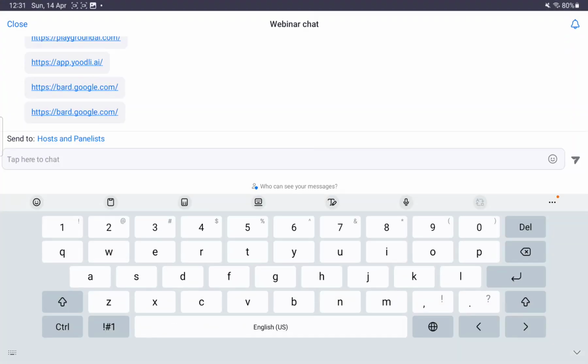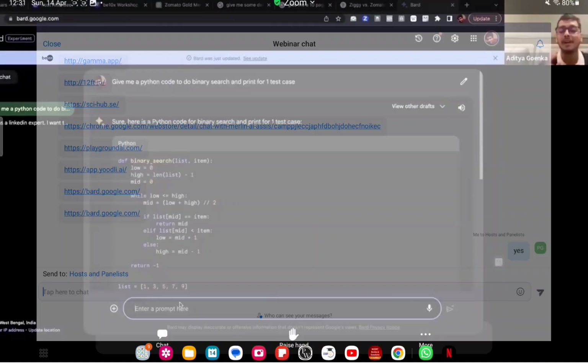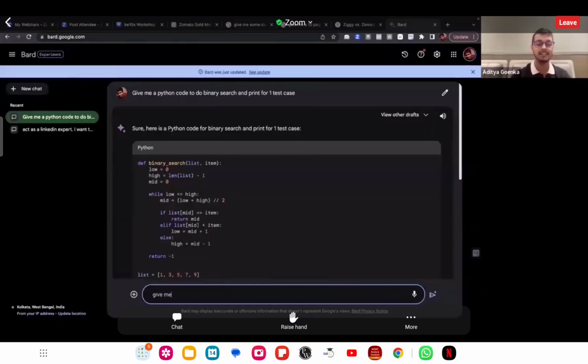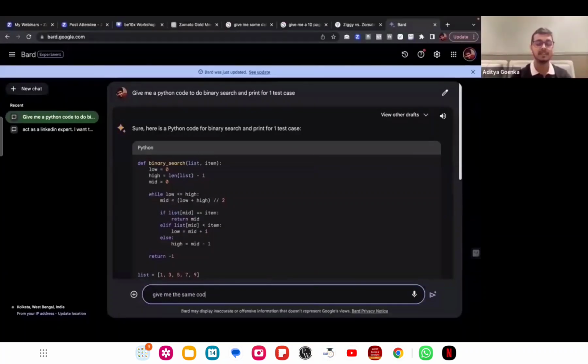All right. What you need to do is simply give a prompt to Bard itself. Give me the same code in, and tell it the languages you want the code in. Okay, I'll type Java. Okay, R. Someone has mentioned C++. Okay, C. Any other? HTML. I see a lot of options which you guys are giving. Let us try it with these 4 languages. You can try it for other languages as well. Practice it on your own.